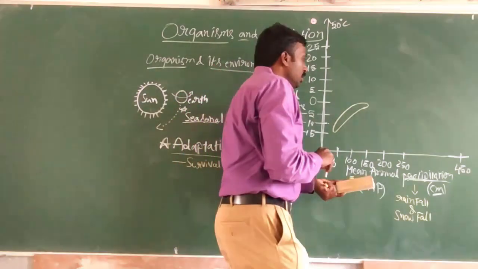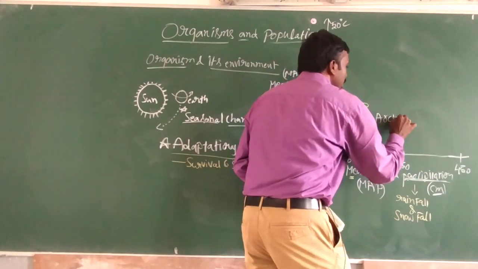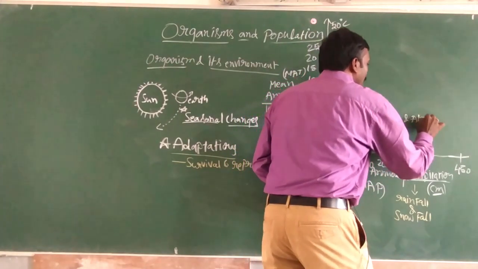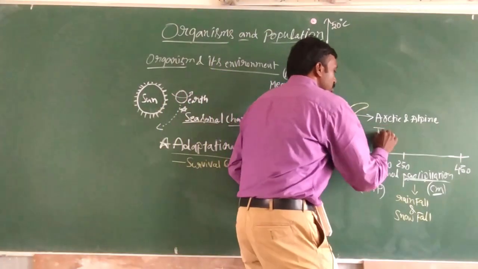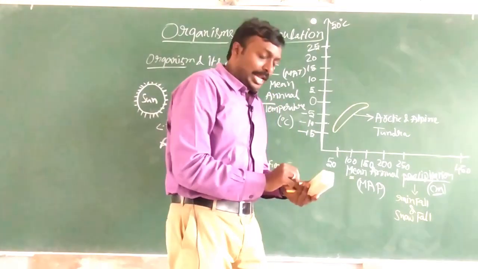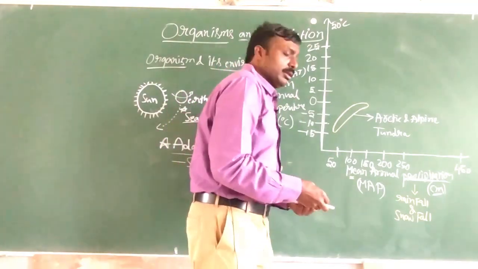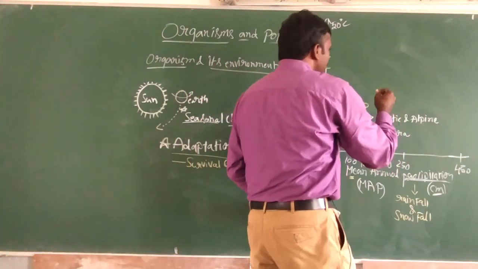So this is Arctic and alpine region. Generally this biome is nothing but tundra biome.